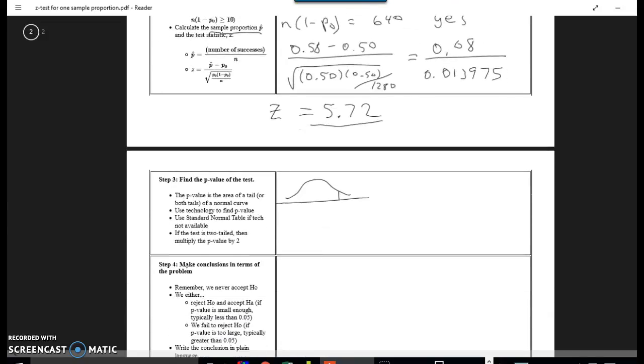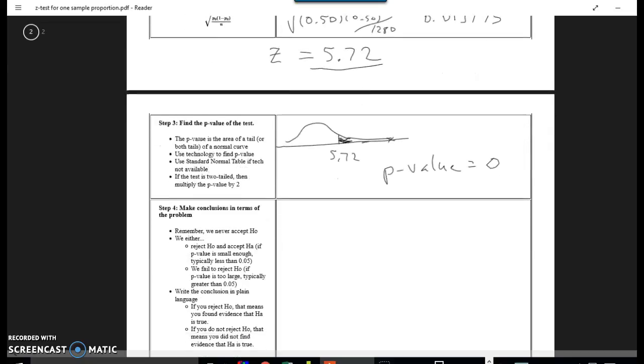So I'm looking at that part of the normal curve. 5.72 is 5 standard deviations above the mean, which is actually more like there. So we're just going to say p-value equals 0 for this.